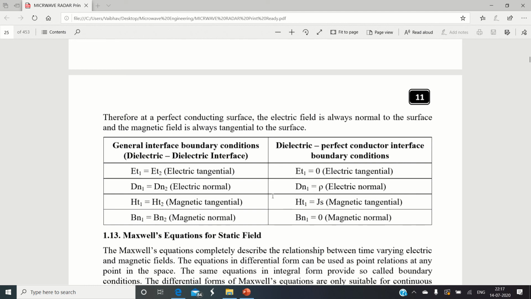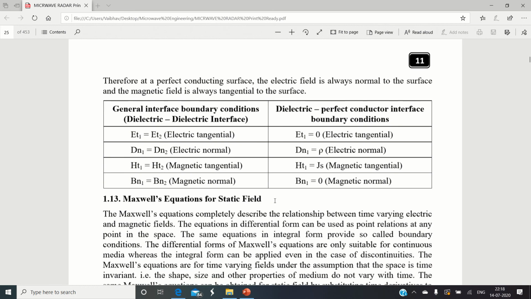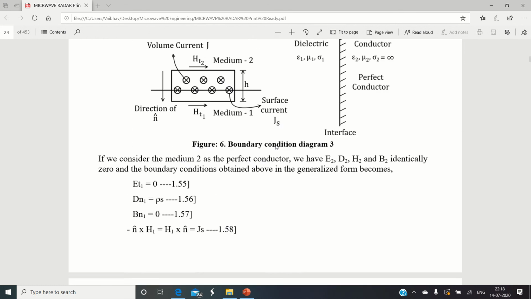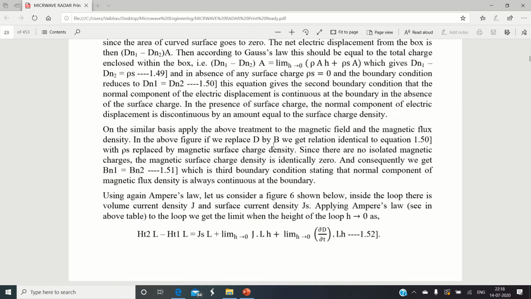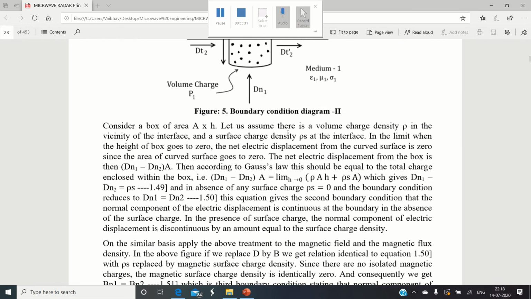More about these boundary conditions we are going to revisit when we start applying the analysis to evaluate the modes in the rectangular waveguide in our module number 2. When we come across module number 2 on the rectangular waveguide, and we start analyzing the derivation for evaluating the modes in the rectangular waveguide, at that time we are again going to revisit and make use of these boundary conditions. I hope a little bit of information about the boundary condition is now known to you.